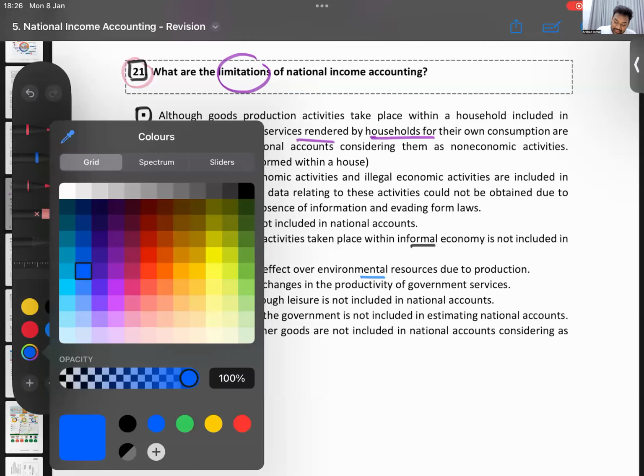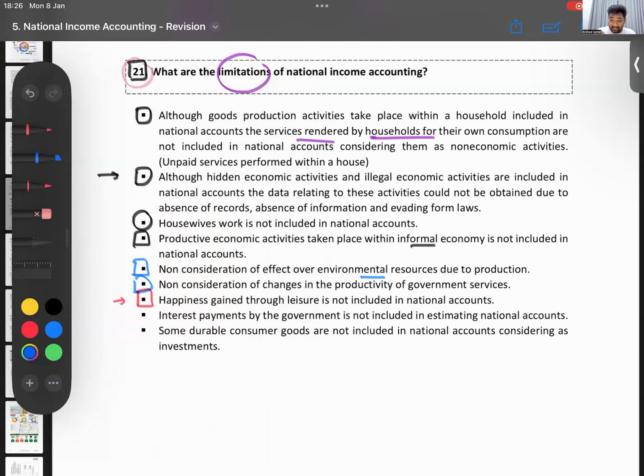Okay. Then guys, government interest payment is not included. And finally, there could be certain durable consumer goods which also might not be included in the national income account. You don't have to remember everything. Just have a basic idea. So even this national income accounting is not perfect. Even this has certain flaws, certain shortcomings.